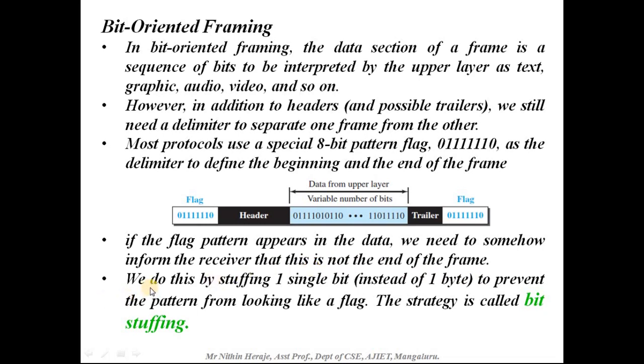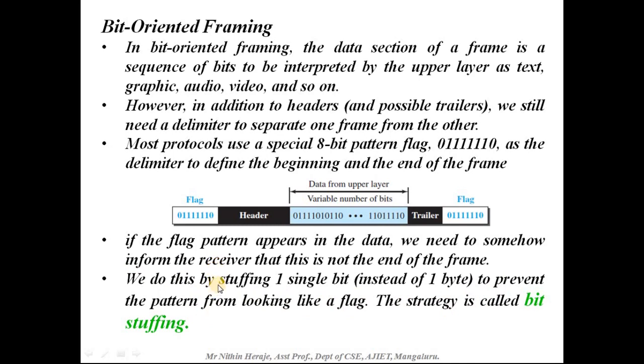We do this by stuffing again, and here it is stuffing only one bit, a single bit instead of a byte, which was done in the previous one, to prevent the pattern from looking like a flag. The strategy is called bit stuffing. In the previous one it was byte stuffing.